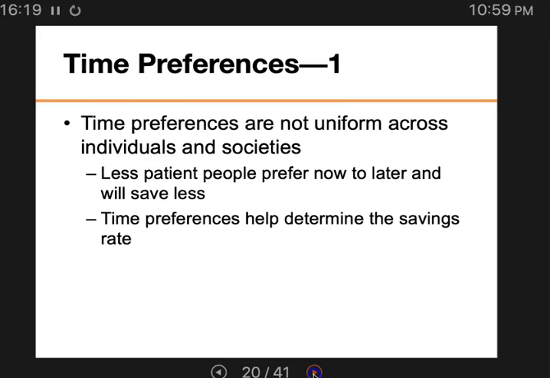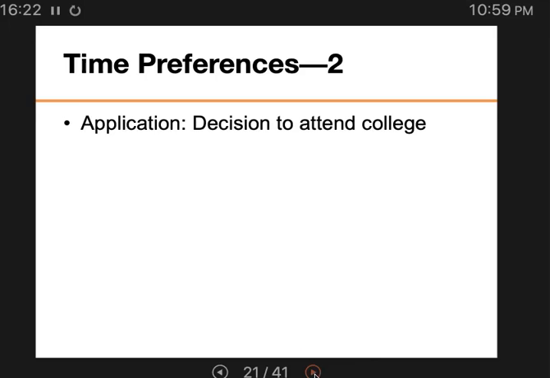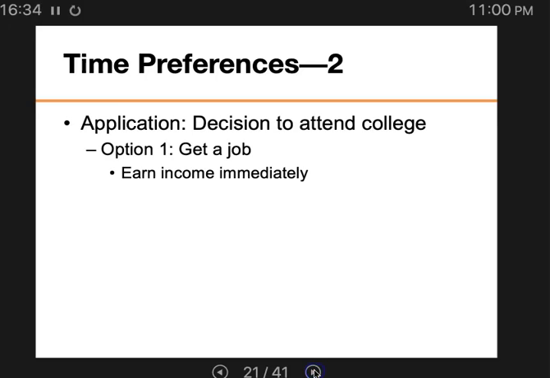All right, I'm going to stop right there. The slide for the time preferences here, right? For example, I just want to illustrate a point. You are attending college, right? So are you deciding to attend college? It depends on the options you have, right? Option 1, get a job, earn income immediately and consume now.